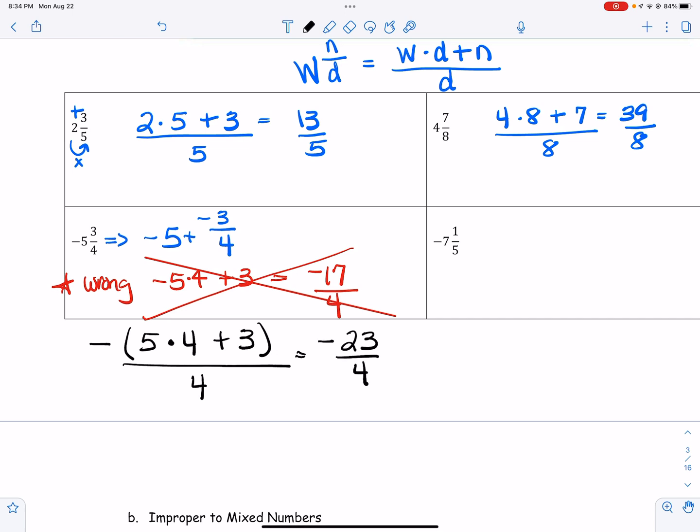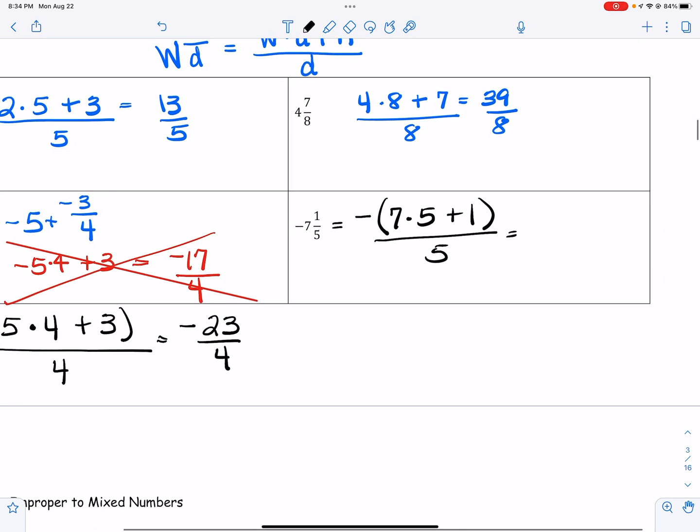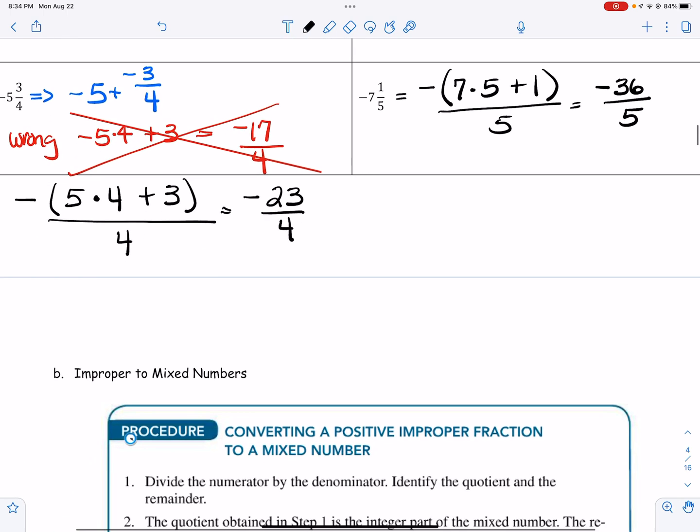So that's the only difference when we have the positives and negatives: you have to recognize that the whole number is negative as well as the fraction. So you've got to make sure that you just leave that negative sign out in front and then take care of the calculation. So I write the negative sign, 7 times 5 plus 1, and that's all going to be over 5. So 7 times 5 is 35, plus 1 is 36. Now I put the negative sign and make that -36/5, okay?